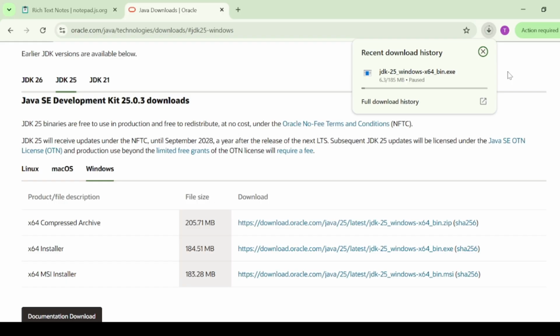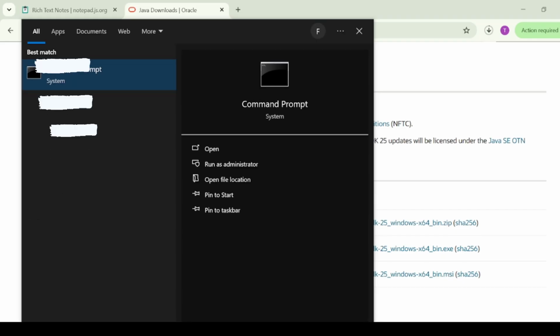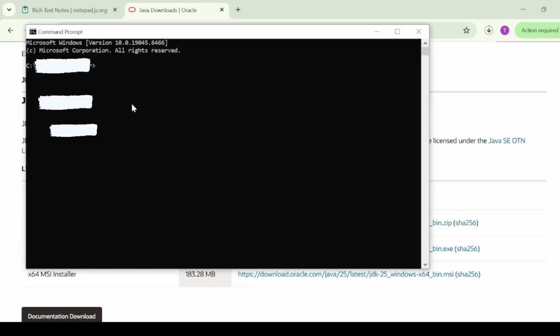Now let's make sure everything is working correctly. Open the command prompt, or terminal if you're on Mac OS or Linux. Type this code. Let me just open CMD, or command prompt. Write java -version.